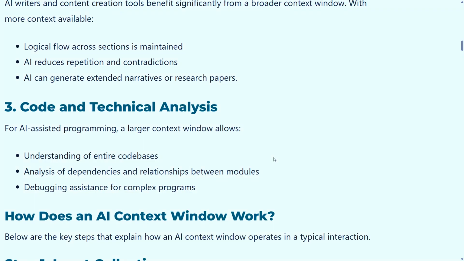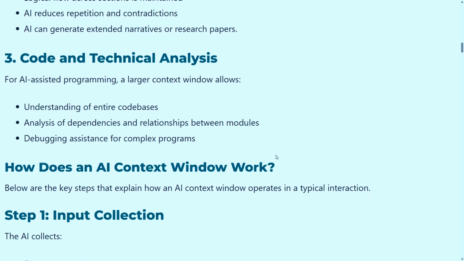AI reduces repetitions and contradictions. Sometimes we feel the AI is generating something repetitive, and that is based on context. AI can generate extended narratives and also helps to write research papers, based on the memory of context. So it generates long form data. That is the importance of the context window.